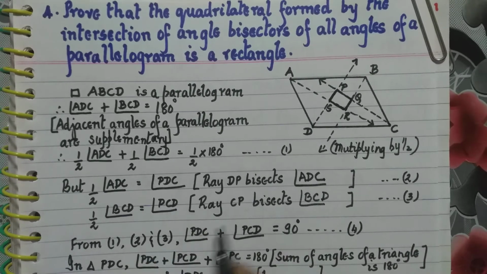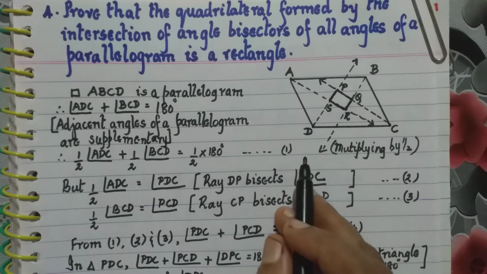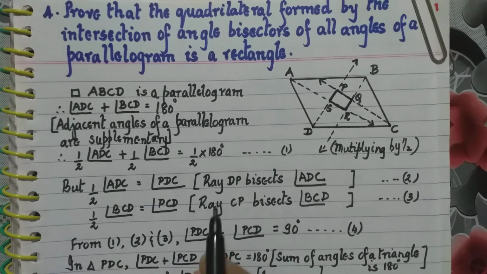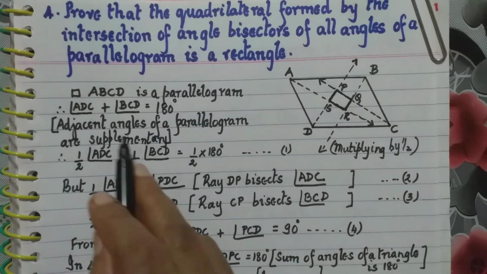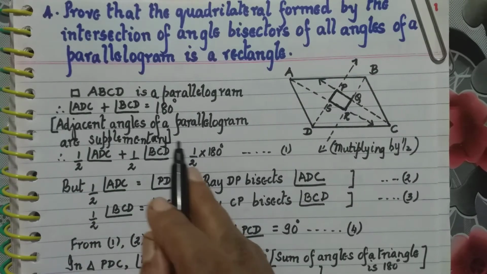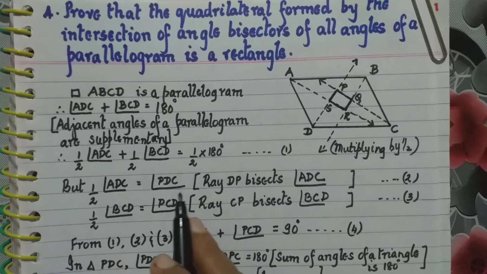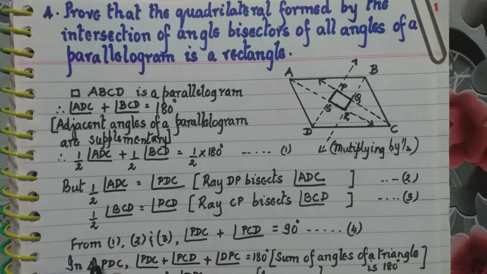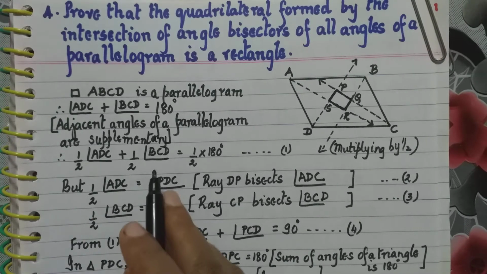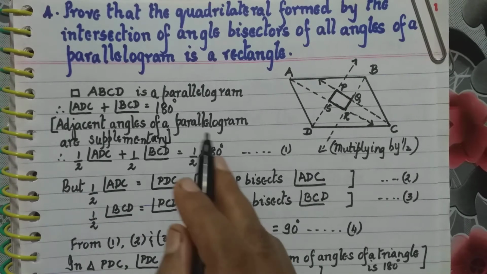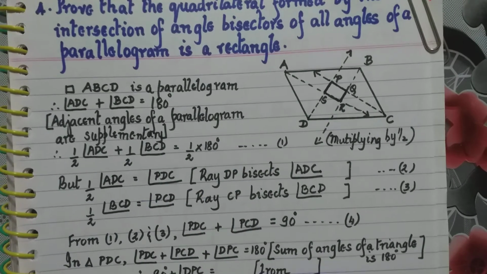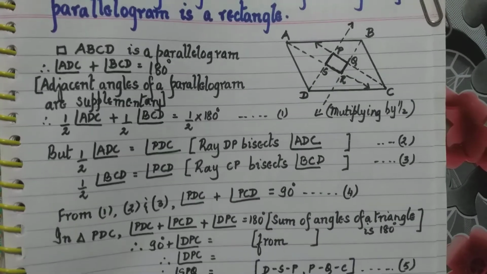Now, why have we written all this? From 1, 2 and 3, I have to make one equation. In place of half angle ADC, I will write angle PDC, and in place of half angle BCD, I will write angle PCD. Therefore, angle PDC plus angle PCD is equal to half into 180, which is 90 degrees. So we get the fourth equation.